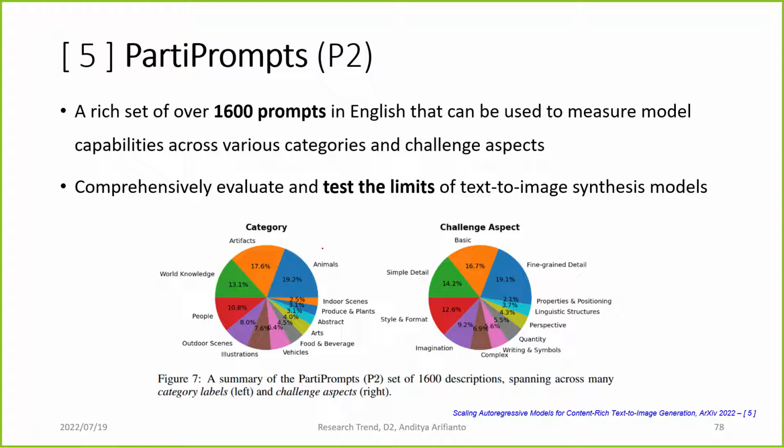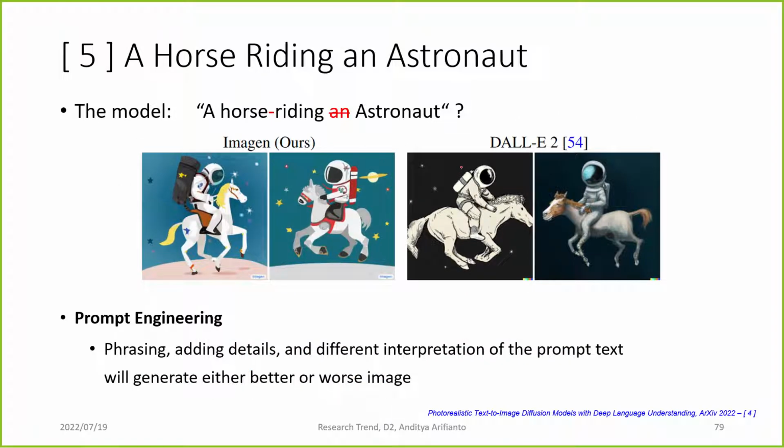So I think this PartiPrompts dataset is introduced largely because of a conundrum, a commotion, a debate about whether the AI really understands the text that is inputted. A while back, because people could not access the model, people asked the authors to please generate this prompt, please generate that prompt, and so on. So maybe this is also the motivation why they introduced those standardized prompts, and also to check the quality.